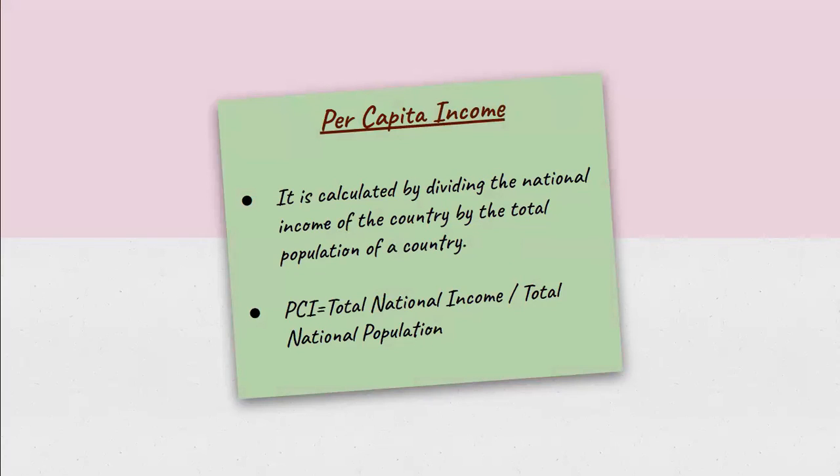Now what is per capita income? Per capita income is the average income of an individual in the country. So how will we calculate per capita income? We'll divide the total national income of that country by the total national population of the country. So that is how we will calculate per capita income.